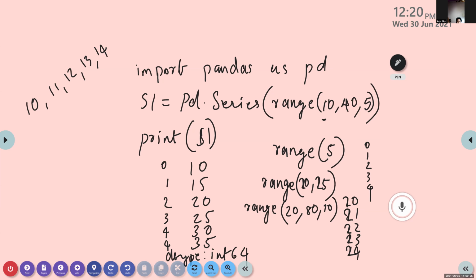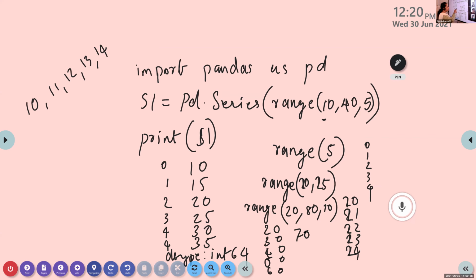20, 30, 40, 50, 60, and 70. 80 is not included. Here the incrementation value is 10. So after 20, it is incremented by 10, so it is 30. After that, it is 40, then 50, 60, 70, just like that, till 80. 80 is not included. So the previous value is 70. So the result is 70. Is it clear?